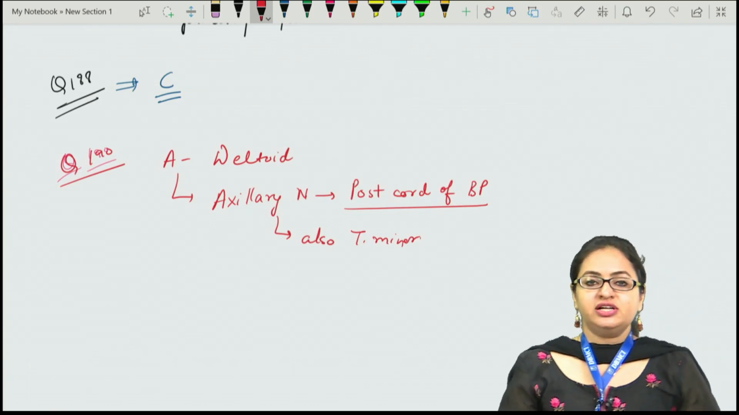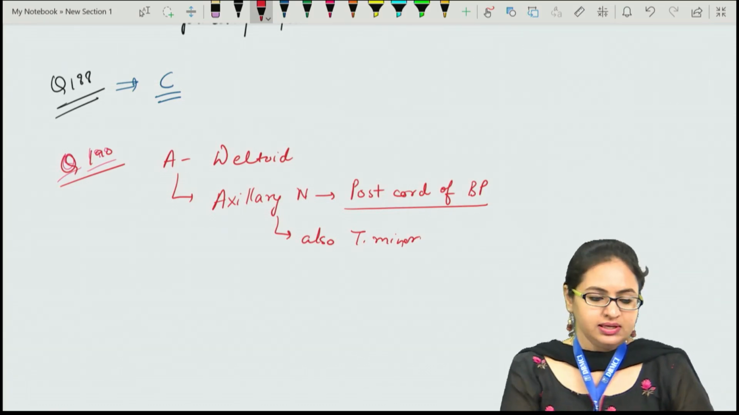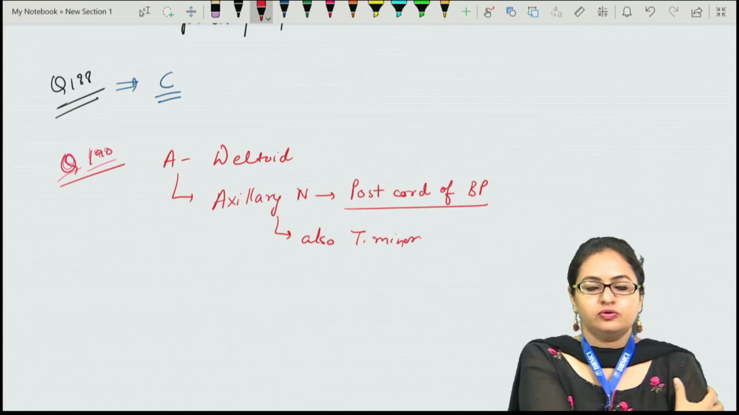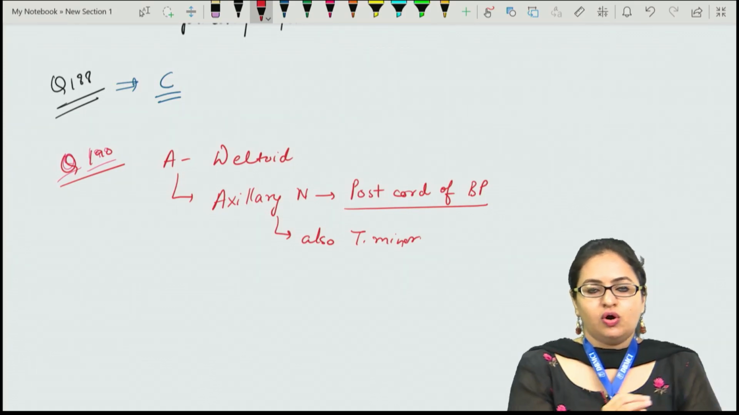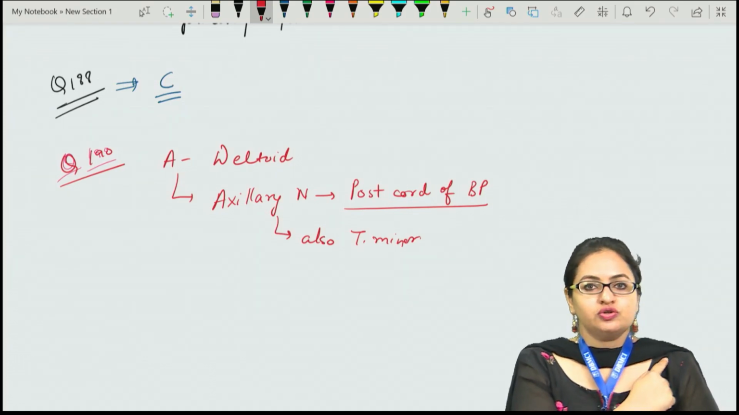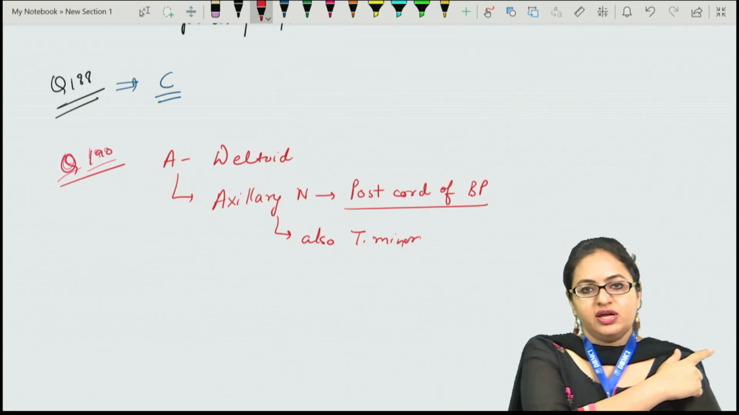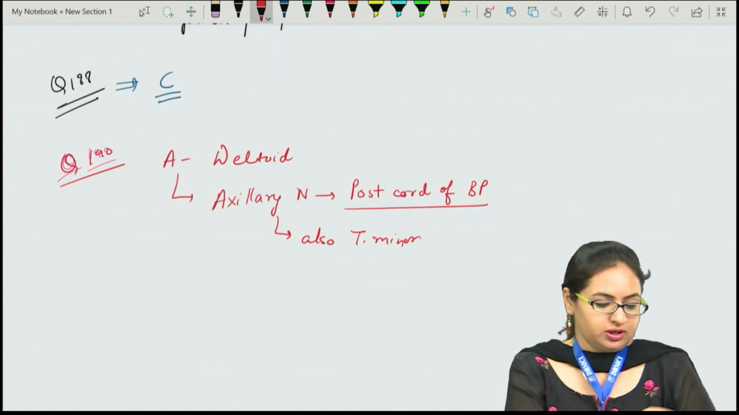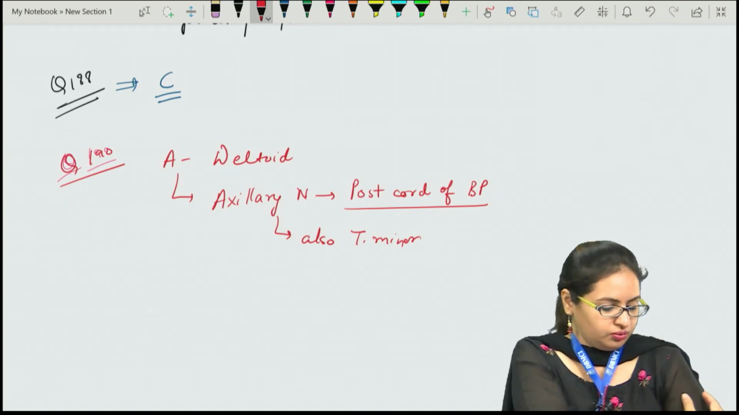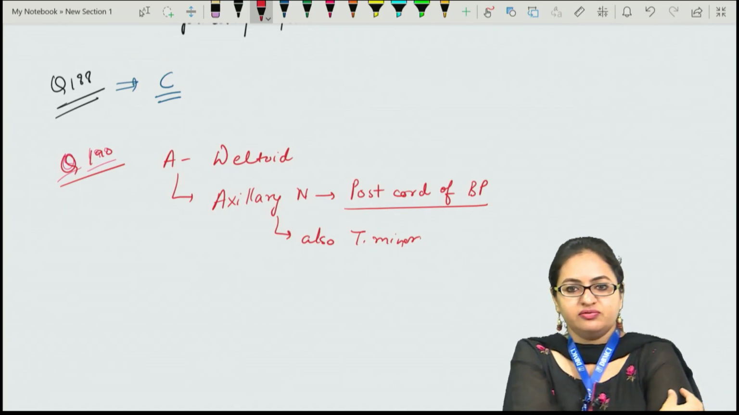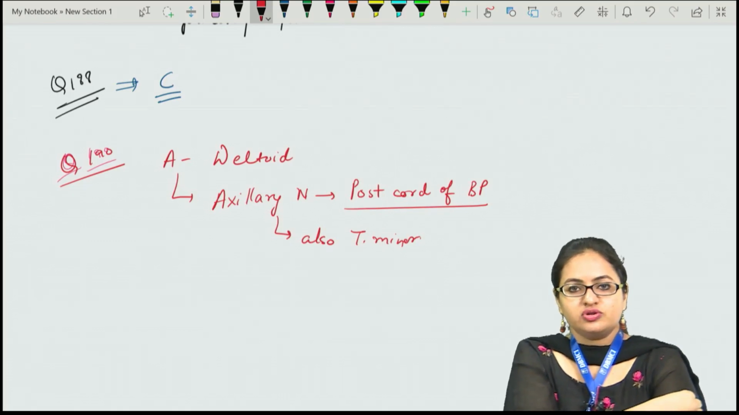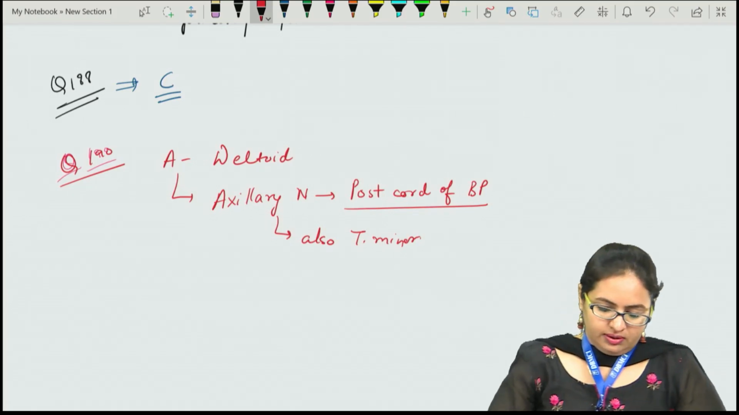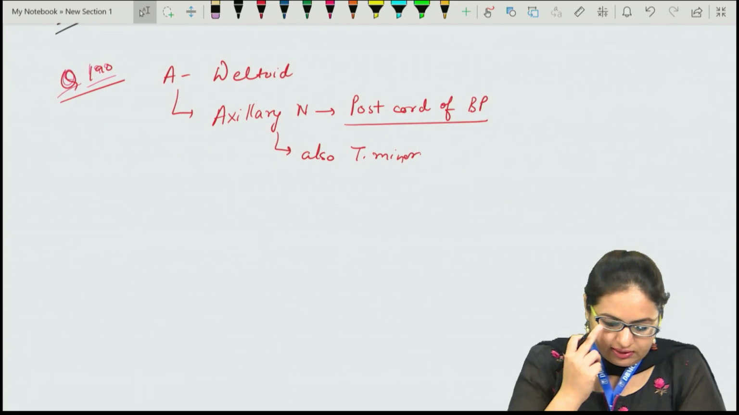When we talk about the deltoid muscle, it is a multipinnate muscle and it forms the major portion of the shoulder. The origin is from the lateral portion of the clavicle, as well as from the acromion process of scapula, and posteriorly from the upper lip of the spine of scapula. Then this whole muscle comes down over here and the fibers converge at the deltoid tuberosity of the humerus. So this is regarding the deltoid muscle.